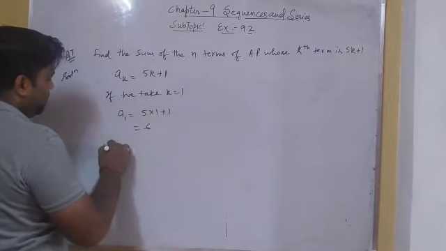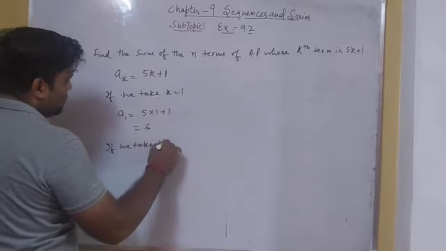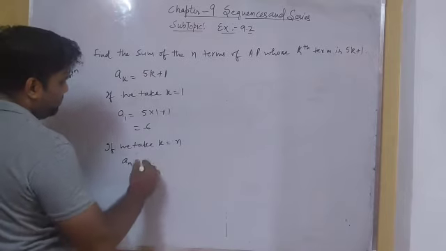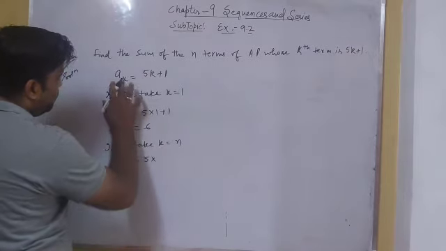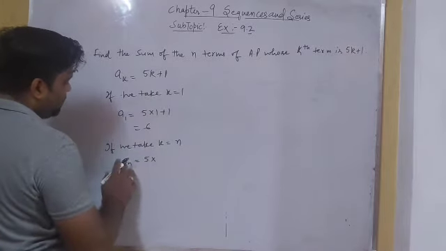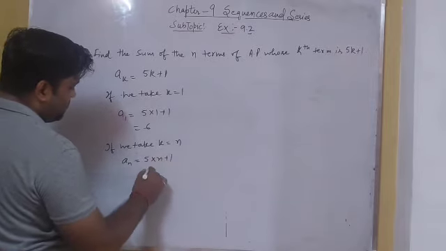Similarly, if we take k equal to n, because by this we can find the nth term of the AP. So on putting the value of k equal to n in the kth term of the AP, we get the nth term of the AP, a n equal to 5n plus 1.